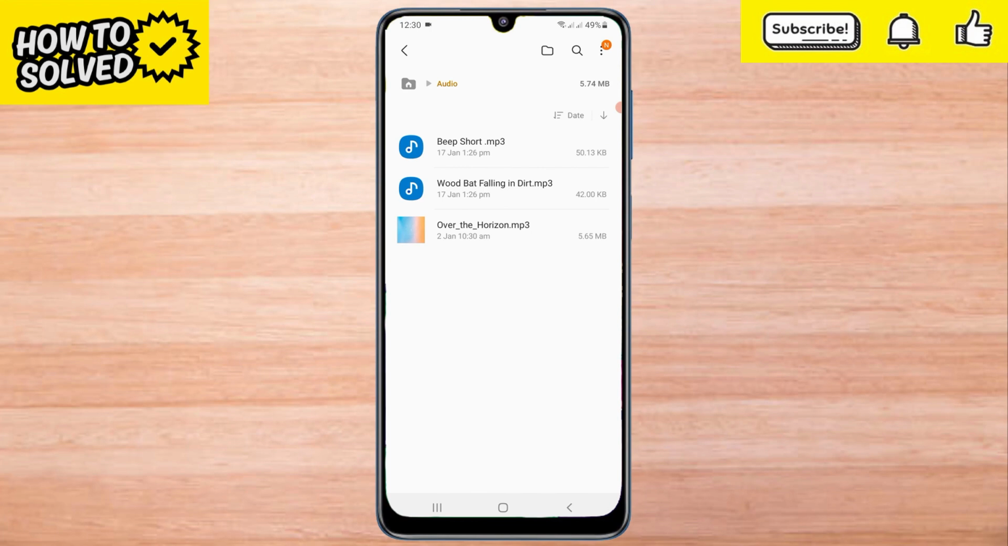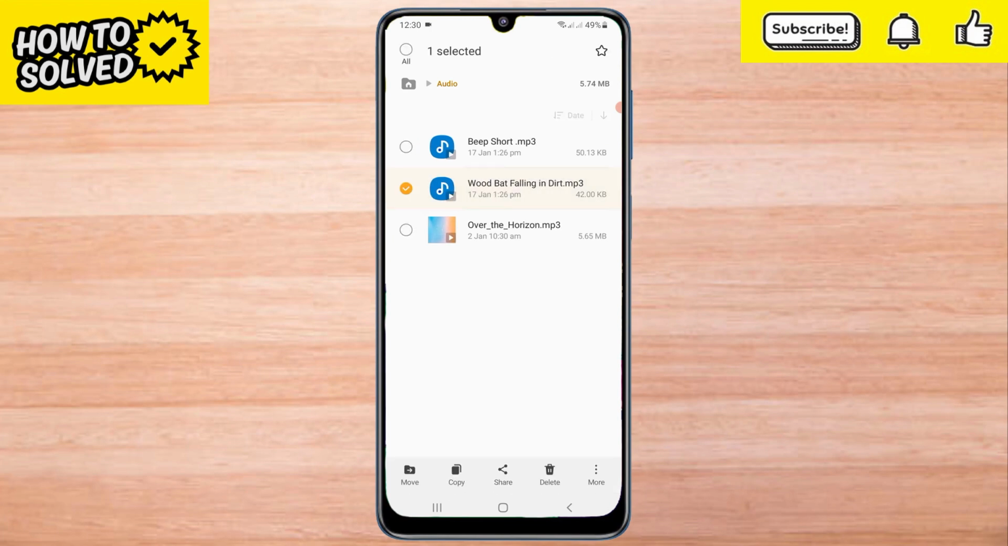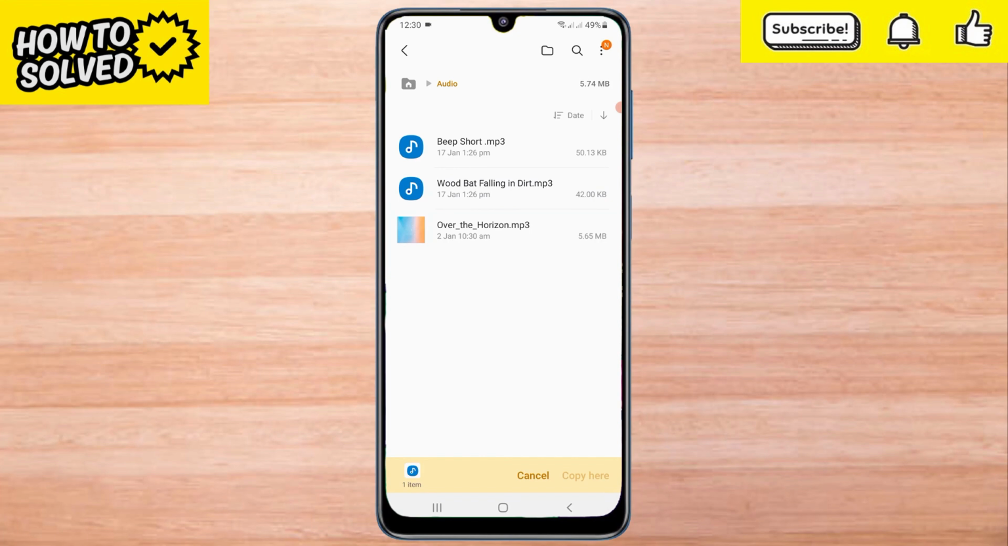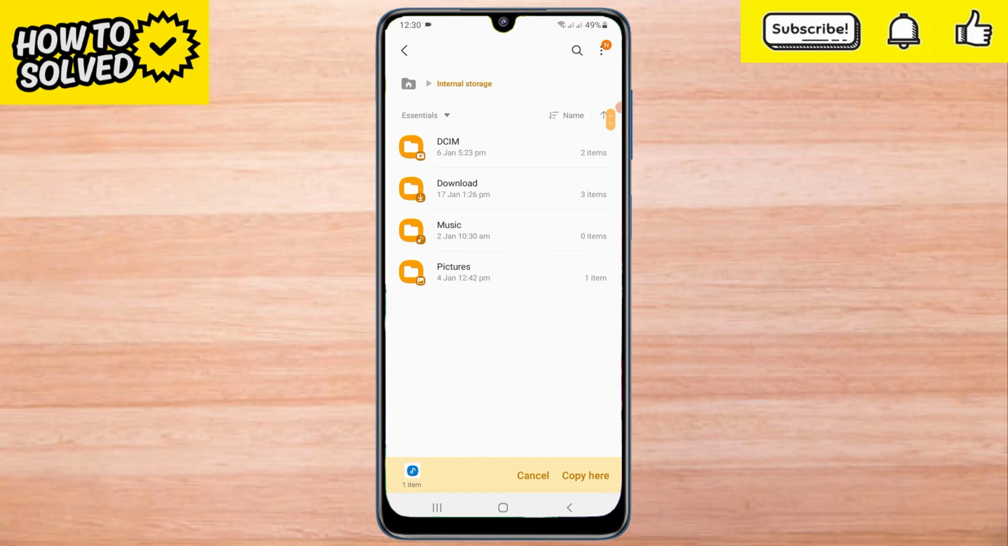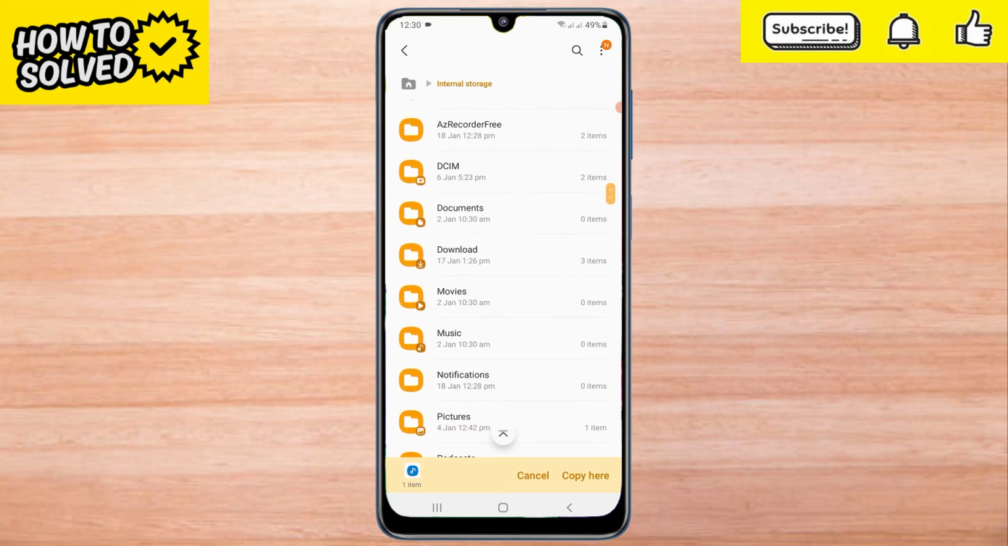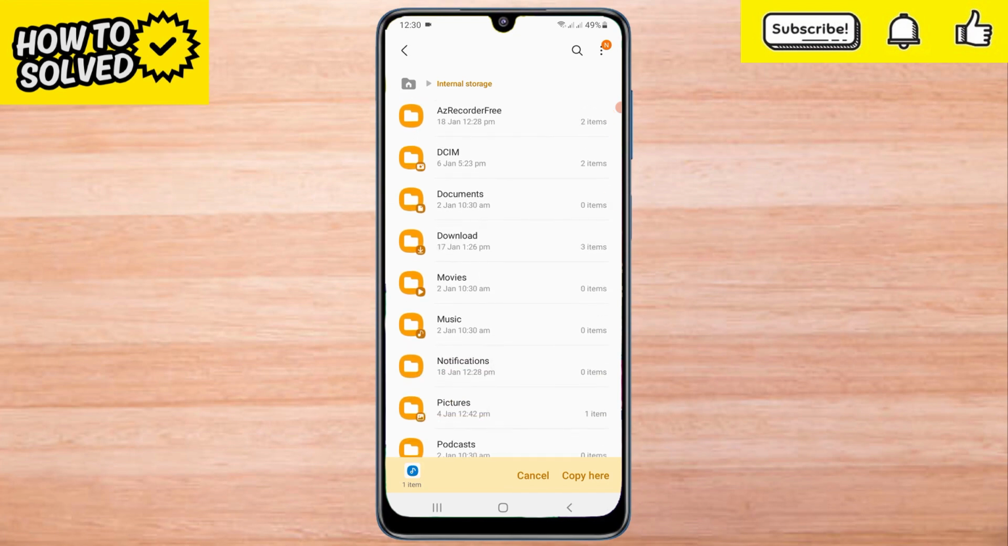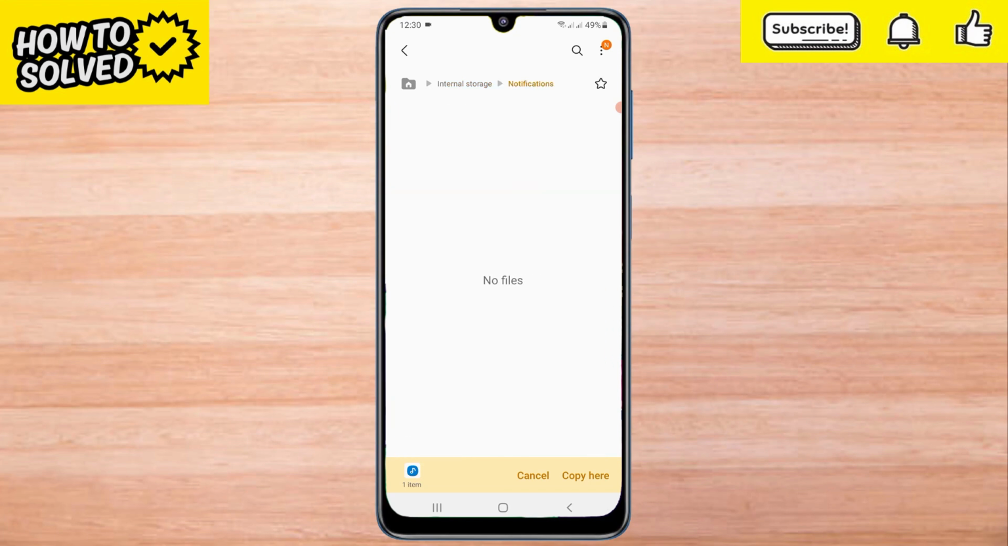Now select the sound of your choice in the File Manager. Then copy this audio. Then go to the internal storage of the mobile. Then go to the notification folder. Then paste the audio into this folder.